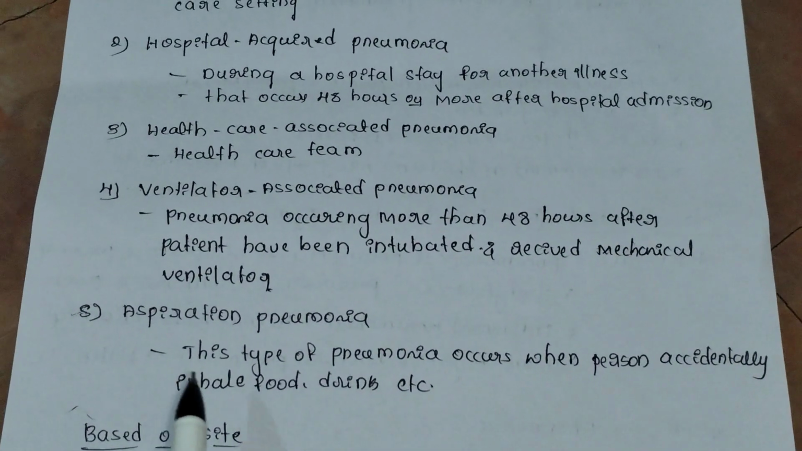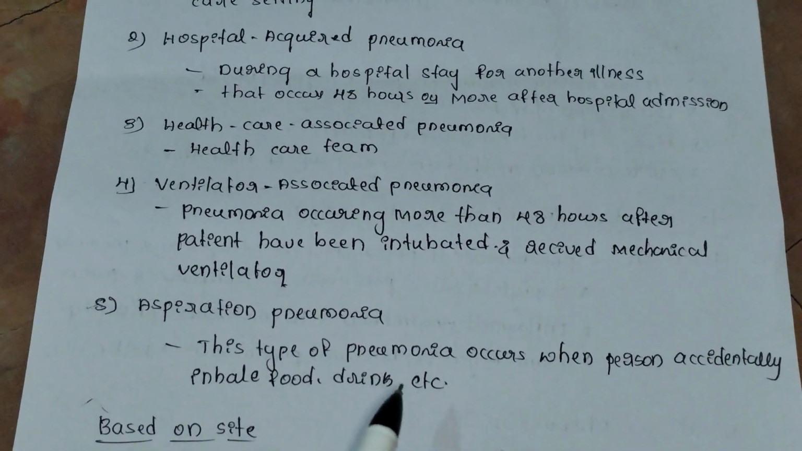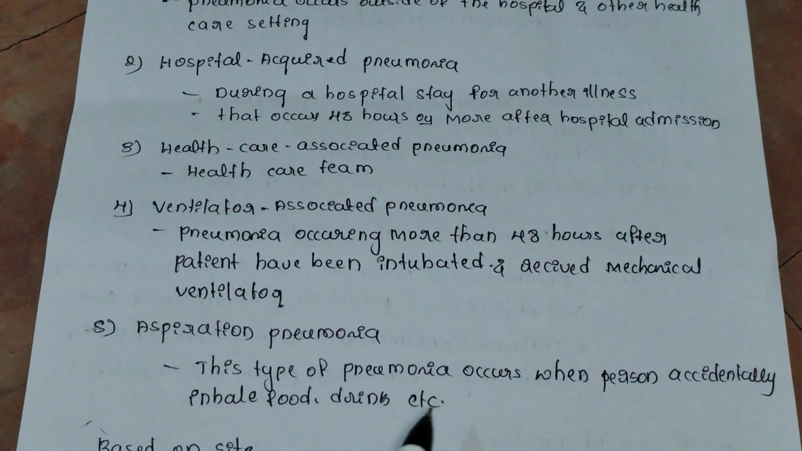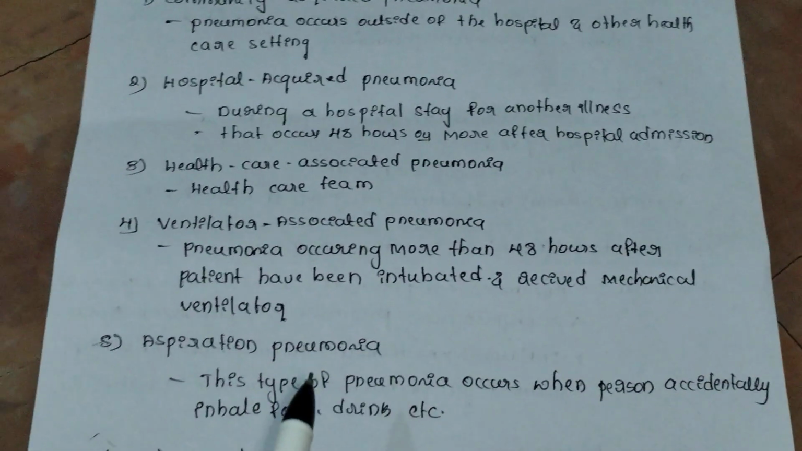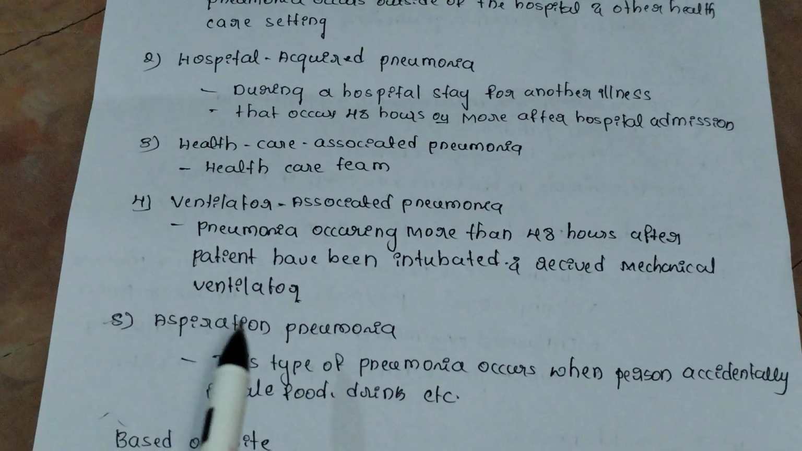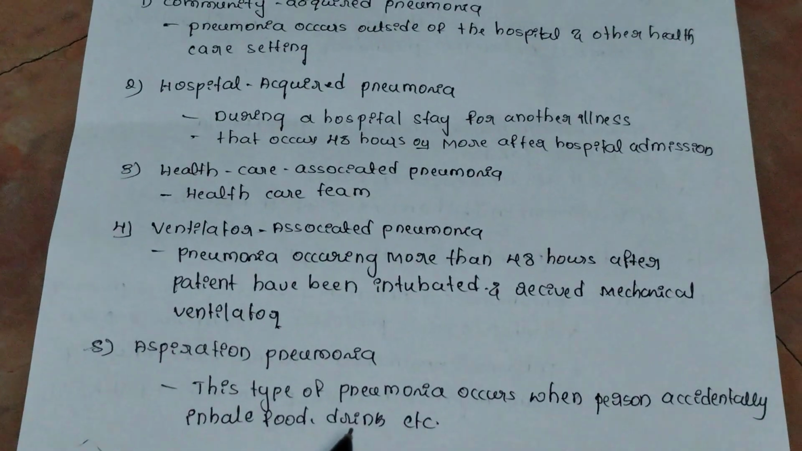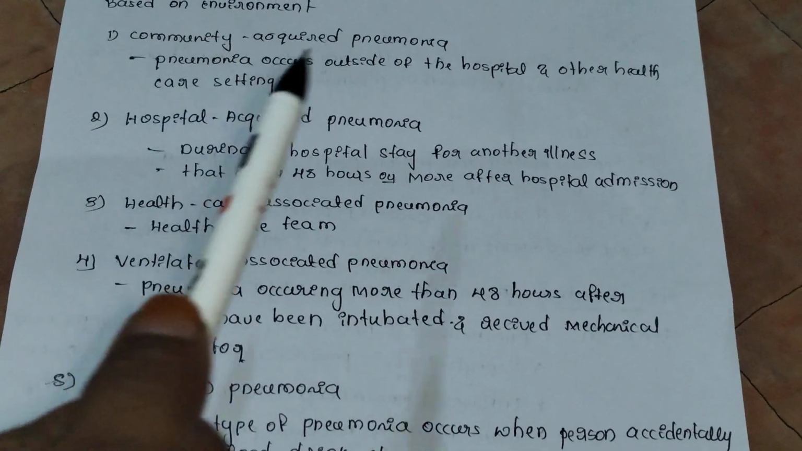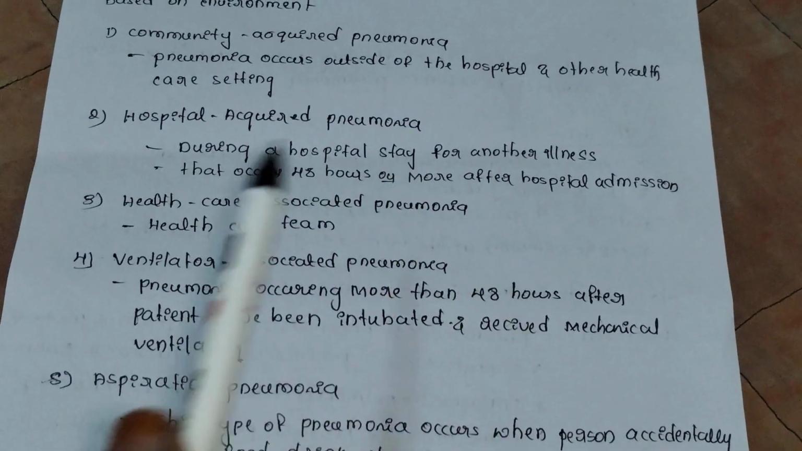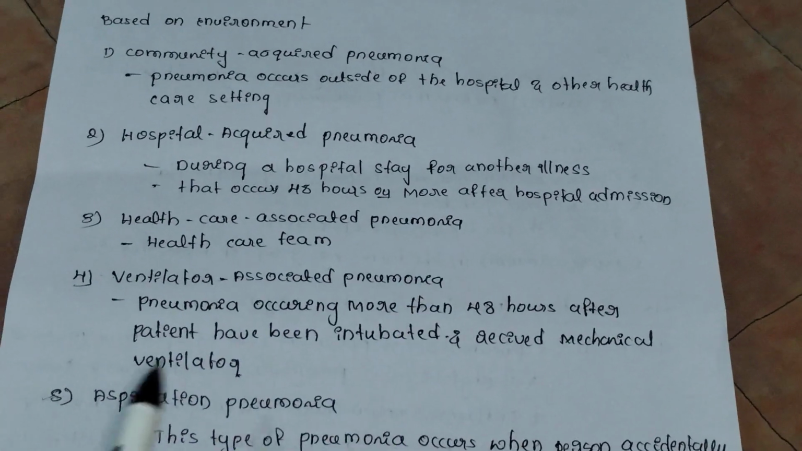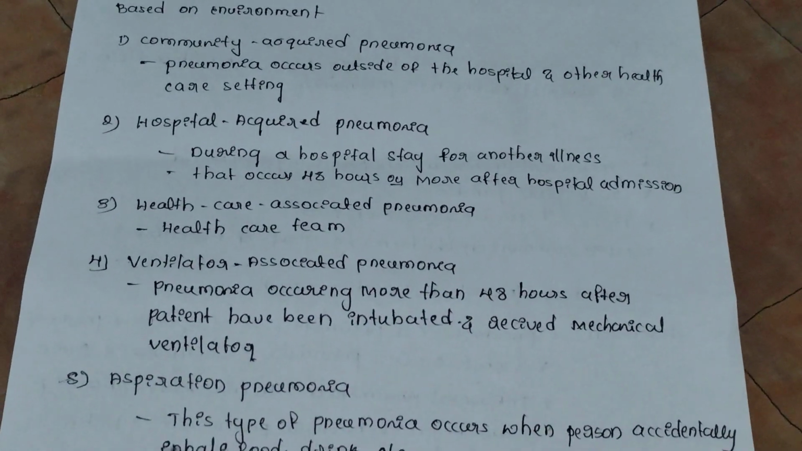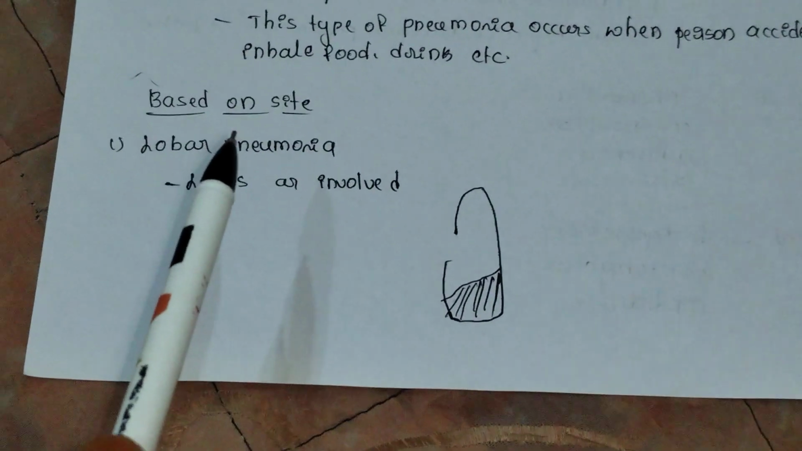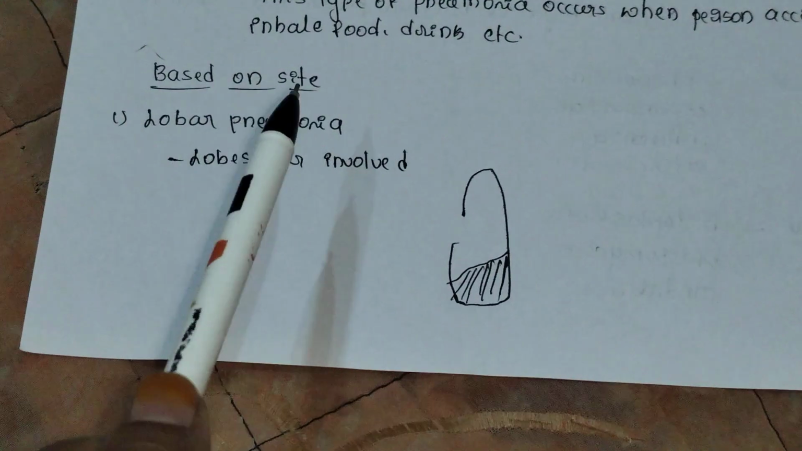Aspiration is when we aspirate any kind of food or drink or any kind of inhaled smoke. Because of that, it gets stuck in the lungs and causes aspiration pneumonia. So these are the 5 types based on the environment. Once again: community acquired pneumonia, hospital acquired pneumonia, healthcare associated pneumonia, ventilator associated pneumonia, and aspiration pneumonia.